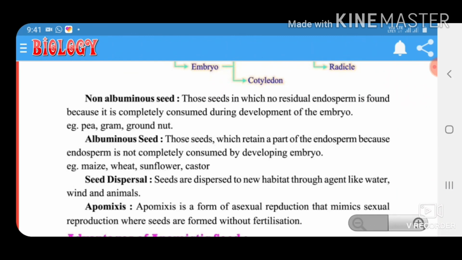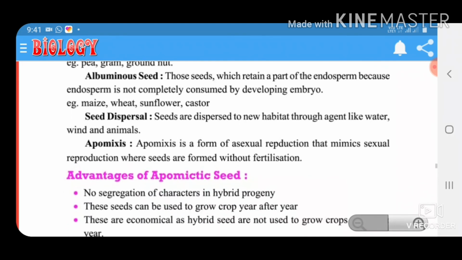Non-albuminous seeds: these are seeds in which no residual endosperm is found because it is completely consumed during development of the embryo, for example pea, gram and groundnut. Albuminous seeds: these seeds retain a part of the endosperm because the endosperm is not completely consumed by the developing embryo, for example maize, wheat, sunflower, castor. Seed dispersal: seeds are dispersed to new habitats through agents like water, wind and animals.